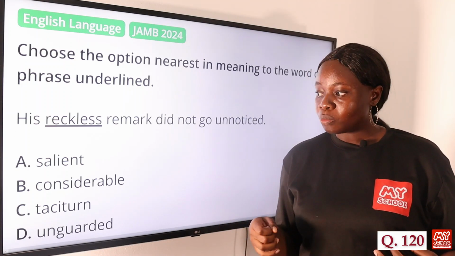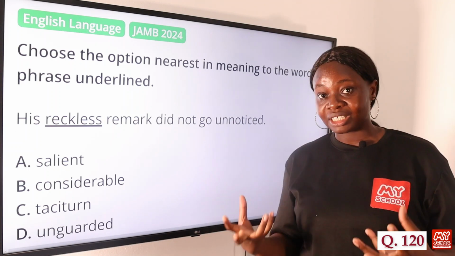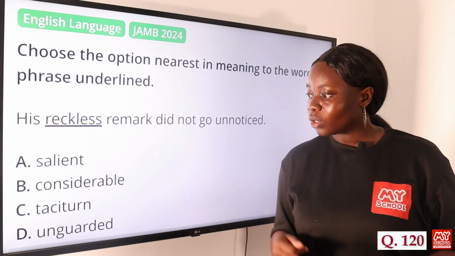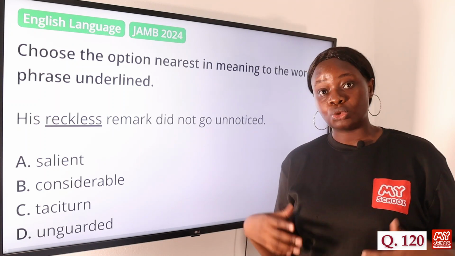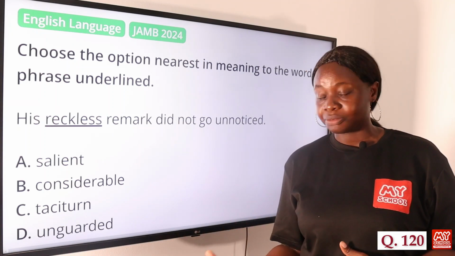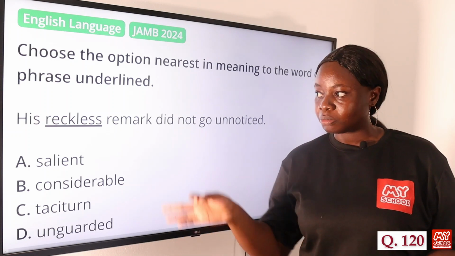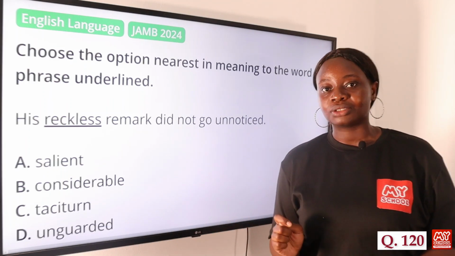The word considerable means something that is substantial, that has a lot of value. Then the word taciturn means someone who doesn't talk a lot, who is usually very quiet and reserved. So unguarded is nearest in meaning to the word reckless. Option D is the answer to this question.